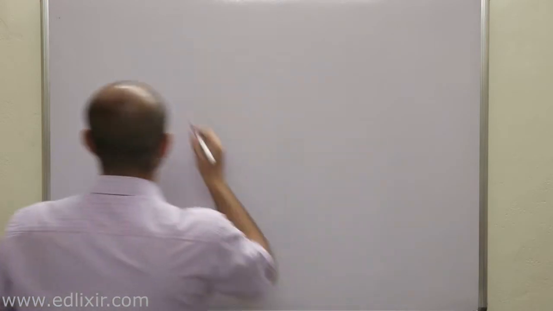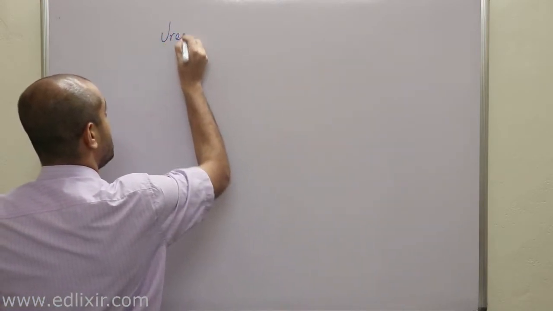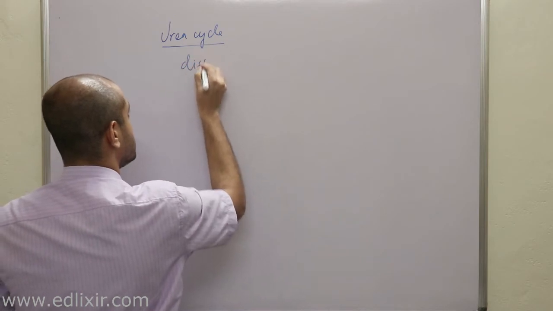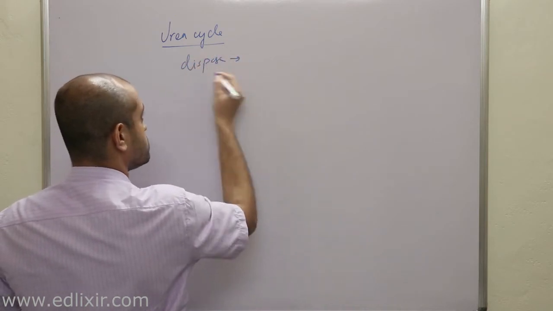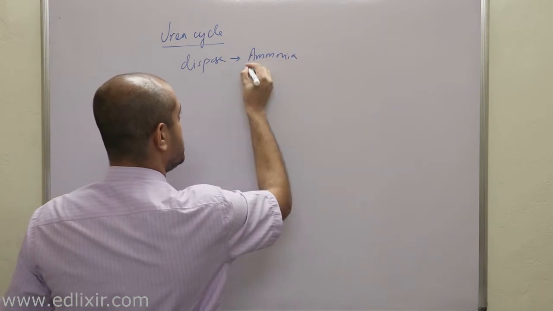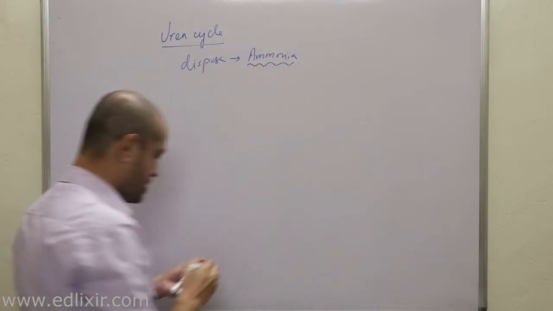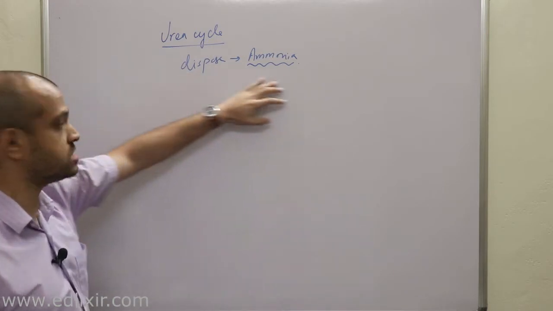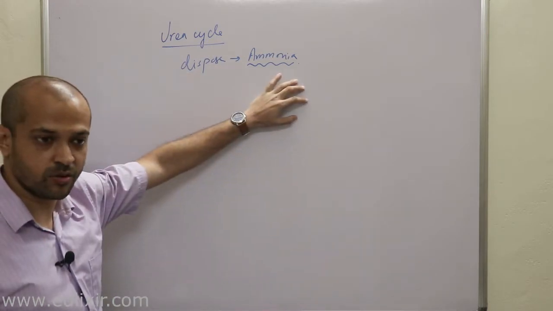Clear? Now a very important point you need to understand right now is, what is the aim of the urea cycle? The aim of the urea cycle is to dispose of ammonia which has been created by your own body.